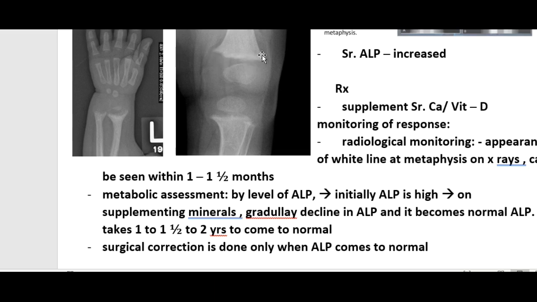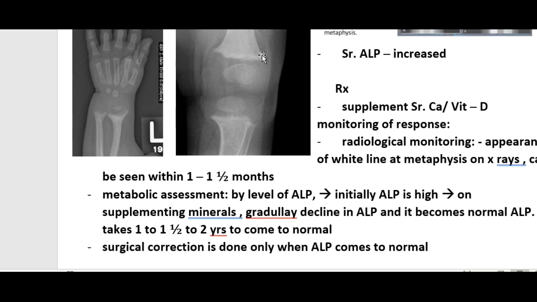If you see the white line in the metaphysis, then there is a response. The metabolic response is obtained with the help of ALP. Initially ALP is high. On taking the supplementary medicines, ALP will decline and come back to normal.